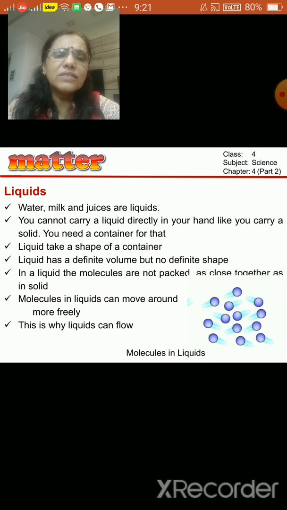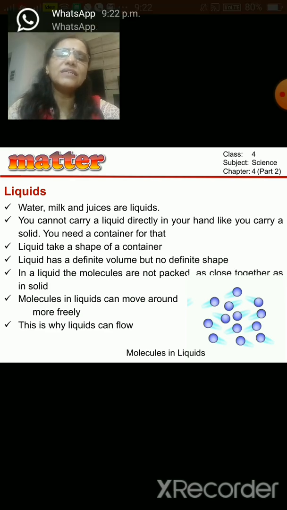In solid it is almost negligible, very less, almost not there. But in liquid the intermolecular space is there so that the molecules can move around, and because of that the liquids can flow. It can flow from one container to another.